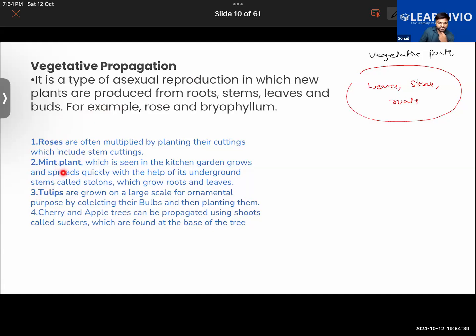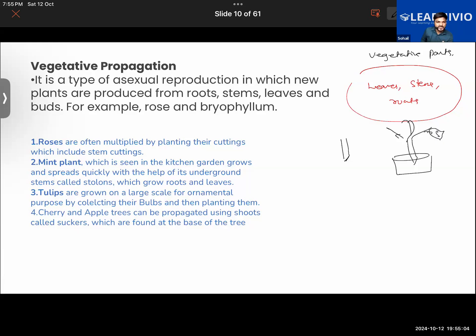For example, rose. Oftentimes we see that simply by cutting the branch of the rose, by cutting the stem, a new plant can be grown. We can just cut the rose and plant it in a pot, and a new rose plant will grow from it. Getting it? Take the example of the mint plant, also called pudina.